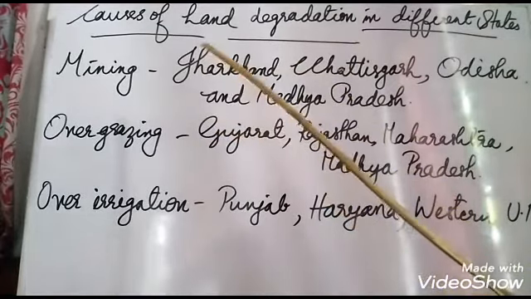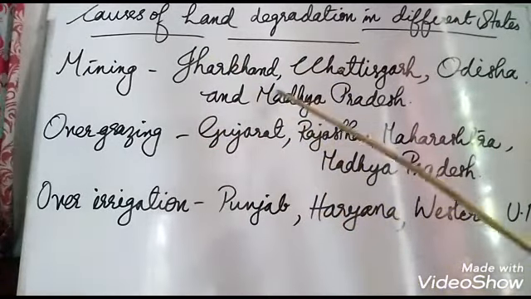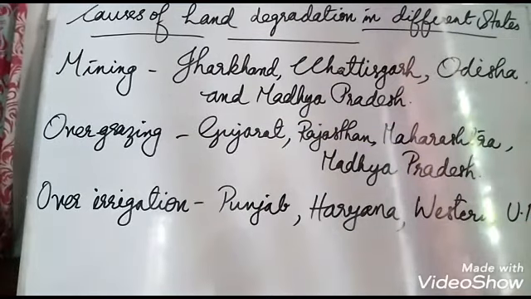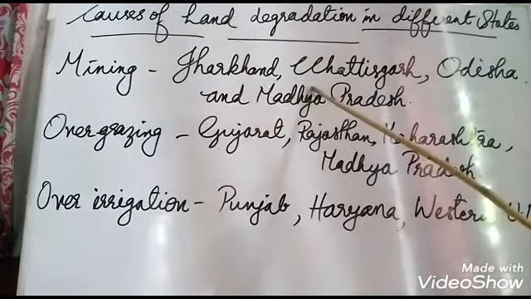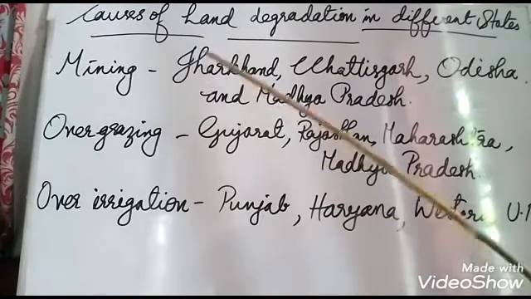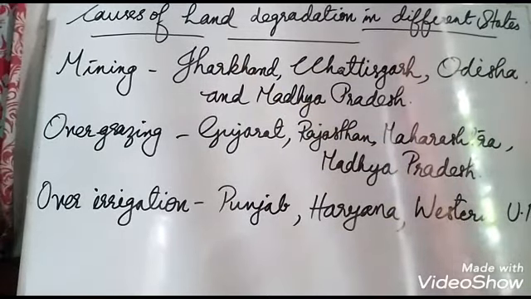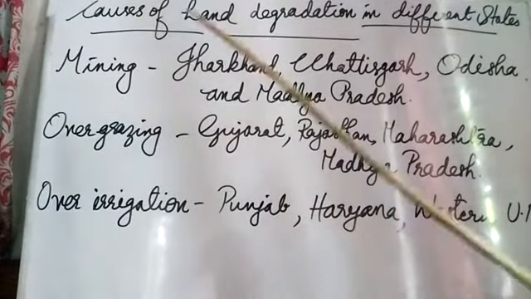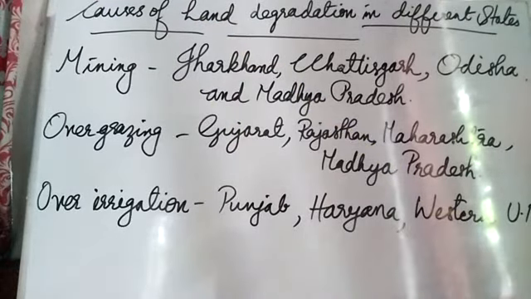In the last class I told you that these regions are plateau regions, and they are very rich in what? Resources: coal, iron and other deposits. So continuous mining activities are going on in these states, and the land is degraded. Once it is mined, that land cannot be used for any other activities, isn't it? So that land is just left unused. Overgrazing is the reason for land degradation in Gujarat, Rajasthan, Maharashtra and Madhya Pradesh.